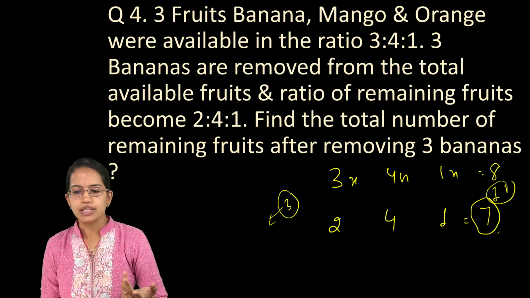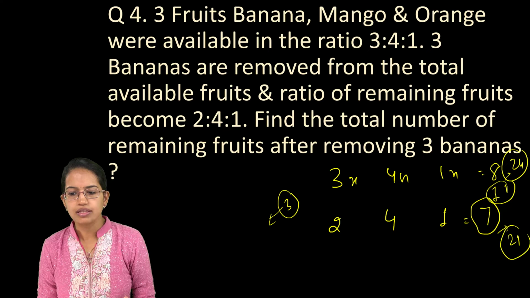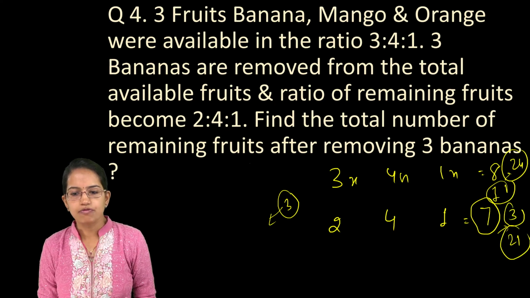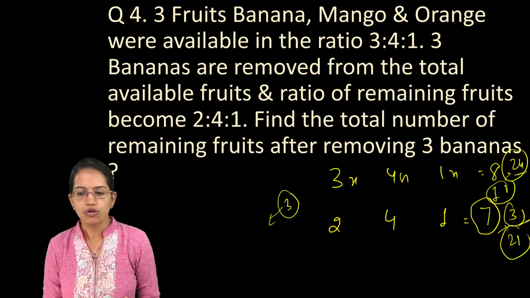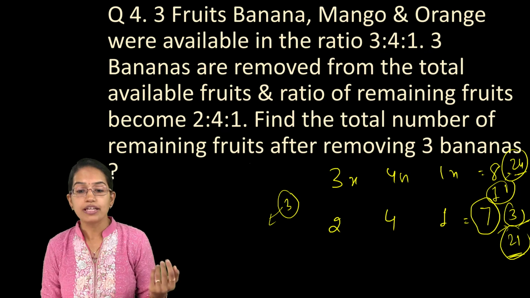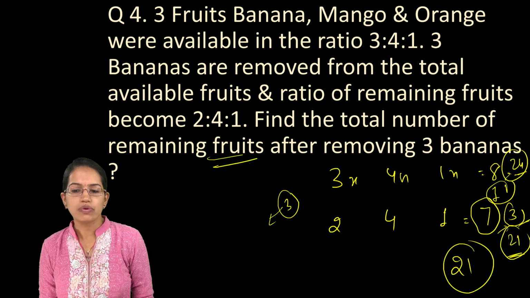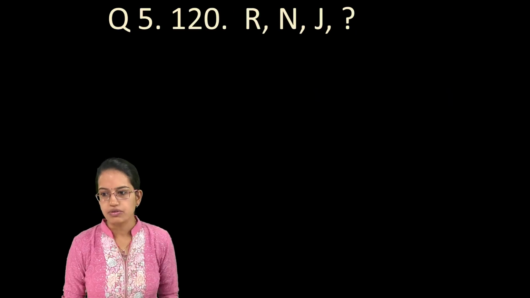So what I do is, I do 3 times the number. So this becomes 24, this becomes 21. Now the difference is 3. Find out the total number of remaining fruits after removing 3 bananas. So after removing these 3 bananas from the 24 bananas, how many remaining fruits are left? So we are asking the total fruits. So there would be 21 total fruits that would be left. Again, a very simple question.